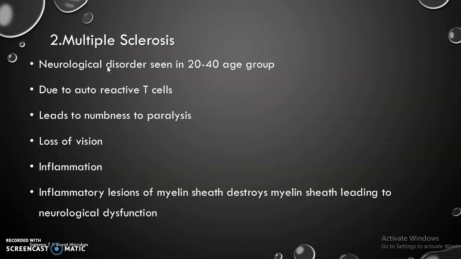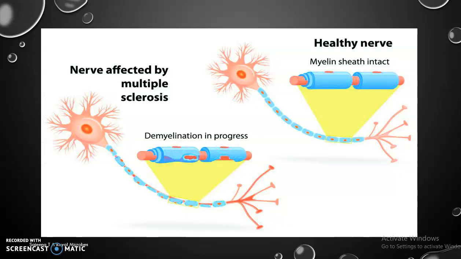Next we can see multiple sclerosis, a neurological disorder seen in the 20 to 40 age group due to autoreactive T cells. It leads to numbness, paralysis, loss of vision, and inflammation. Inflammatory lesions are mainly seen in the myelin sheath of the neuron, and this destroys the myelin sheath, leading to neurological dysfunctions. This is the diagrammatic representation.